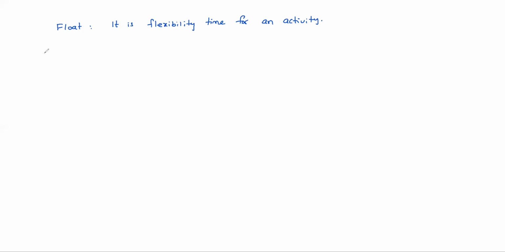First, total float. Note down the total float definition and calculation also. Total float first.